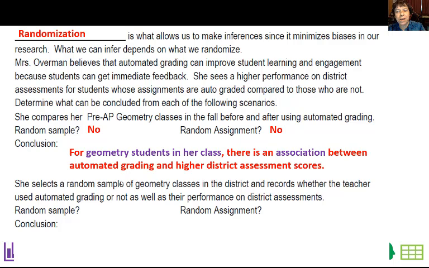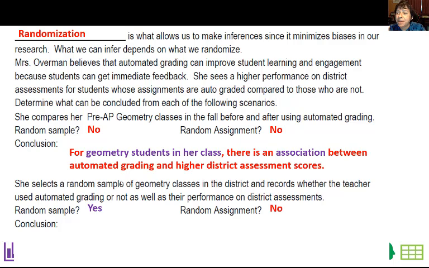Now, what would have been cool would be if there were other teachers using automated grading. At the time, there really weren't very many. But let's pretend now there are. There are a lot of teachers using automated grading because of our virtual situation, and I could randomly sample teachers who are auto grading. And then there are some teachers who are hand grading on Kami. So if I took a sample of classes in the district and I just recorded what method the teachers were using, all right, am I doing a random sample? Sure, I'm doing a random sample.